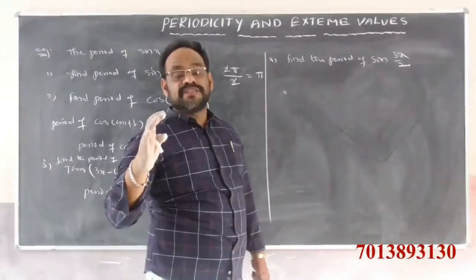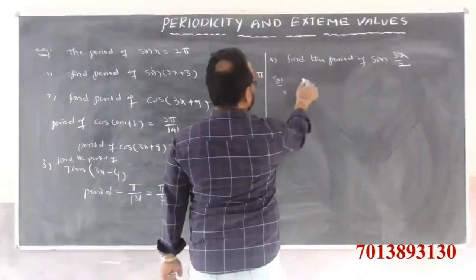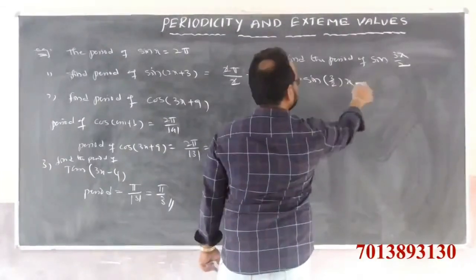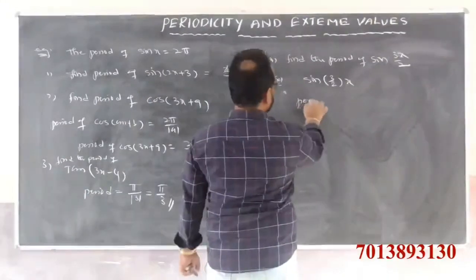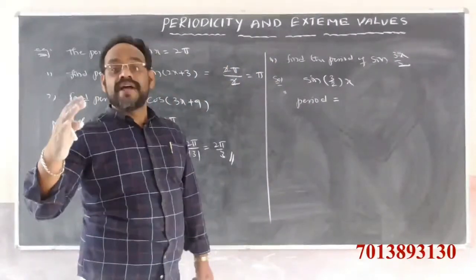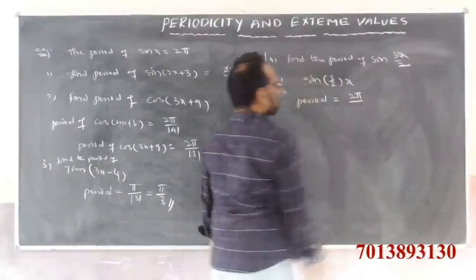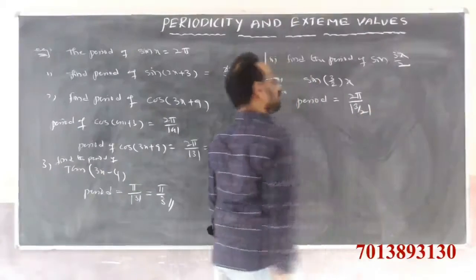Clearly this is the form of solution. Sin of 3 by 2 times x, that is ax plus b, here b value is 0. So the period is equal to 2 pi by mod a. Here a value is 3 by 2, mod 3 by 2.